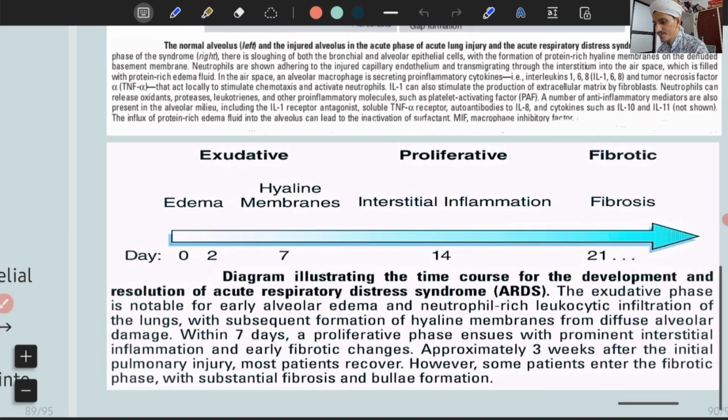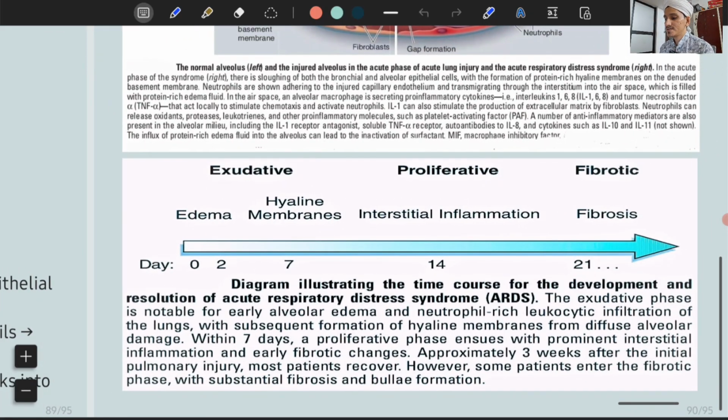Now this is important. This is a diagram which shows that normally ARDS will go up to 21 days in most patients. The exudative phase is notable for early alveolar edema and neutrophil-rich leukocyte infiltration of the lungs, with subsequent formation of hyaline membranes from diffuse alveolar damage. Within 7 days, a proliferative phase ensues with prominent interstitial inflammation and early fibrotic changes. Approximately 3 weeks after the initial pulmonary injury, most patients recover. However, some patients enter the fibrotic phase with substantial fibrosis and bullae formation.